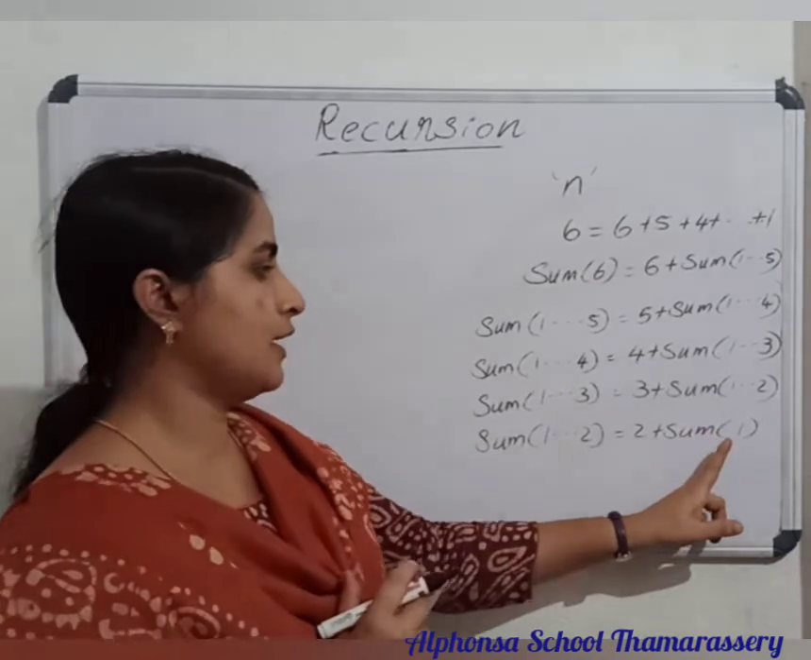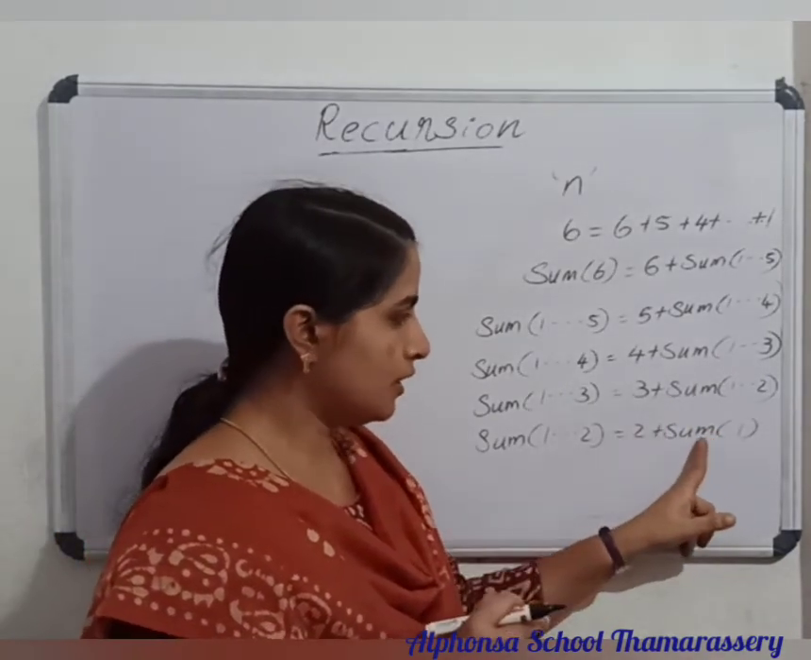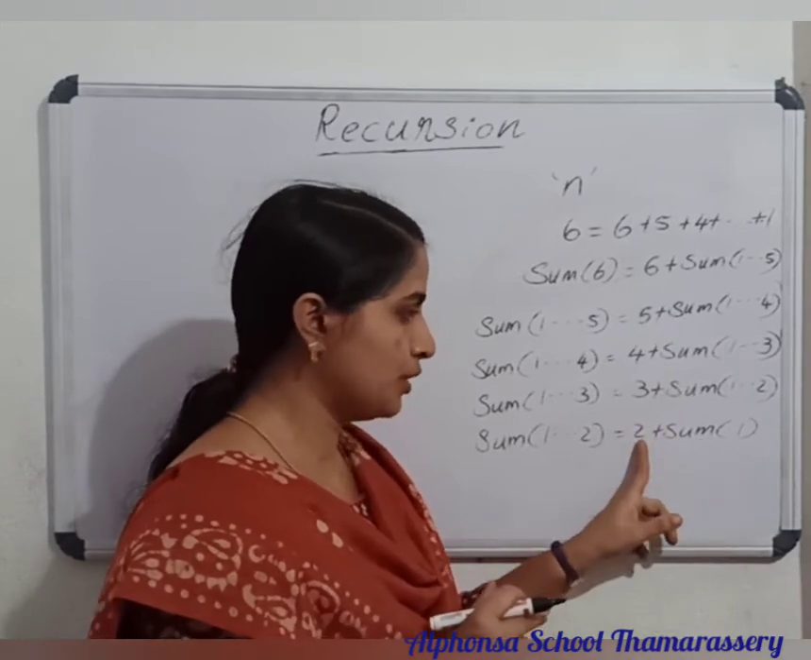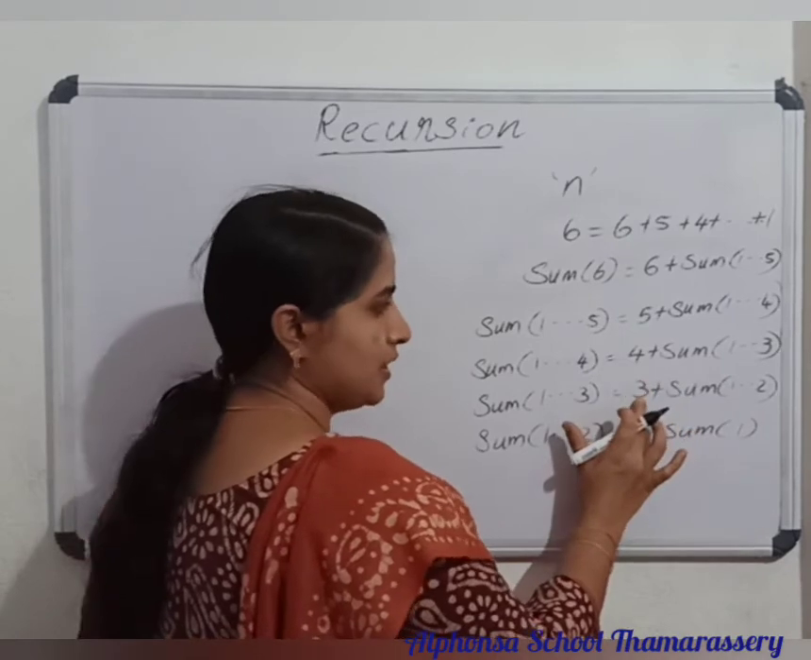What is the sum of one natural number? A single number. The result is 1 only. So, here 1 will come. 1 plus 2 is 3. Then here 3 will come. 3 plus 3 is 6.